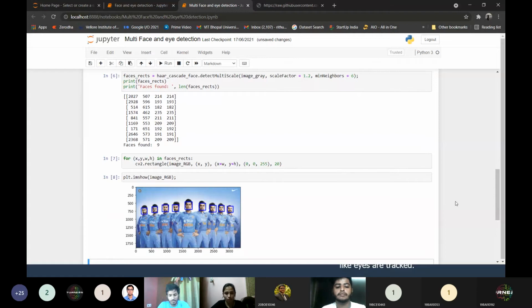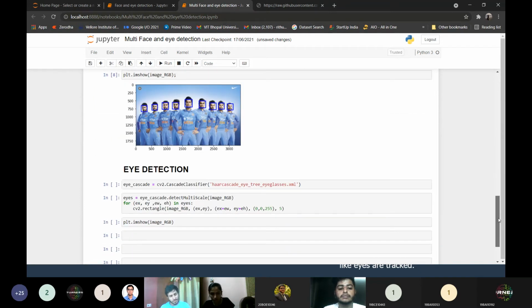Okay, perfect. What's the change we get here is it has detected 9 faces. You can see the faces found are 9 and we have a huge list of lists. Why is it so? Because there are 9 faces in the image. When the classifier scanned the image, it saw 9 faces and returned 9 lists with their respective x, y, w, and h coordinates. We are using a loop here, and in this way it has put a rectangle around the faces of all 9 players.